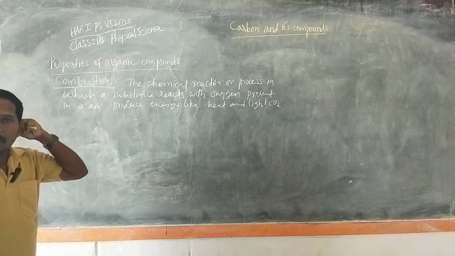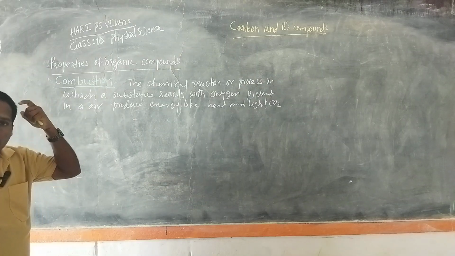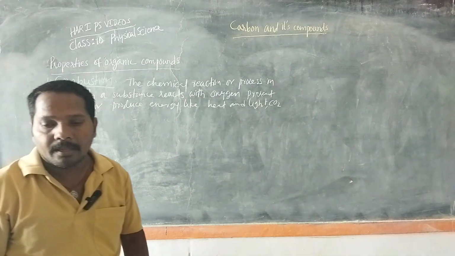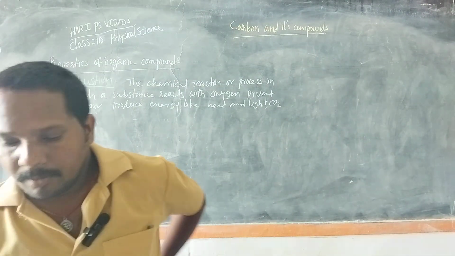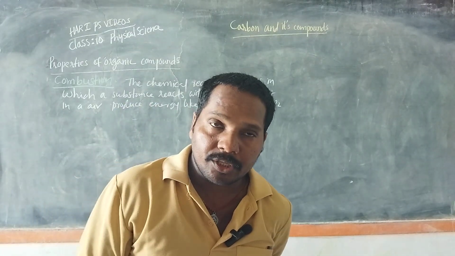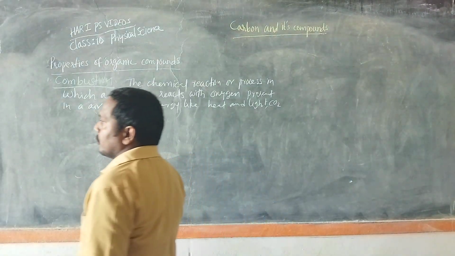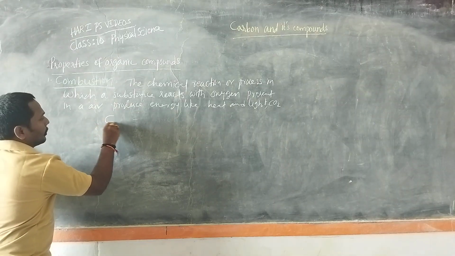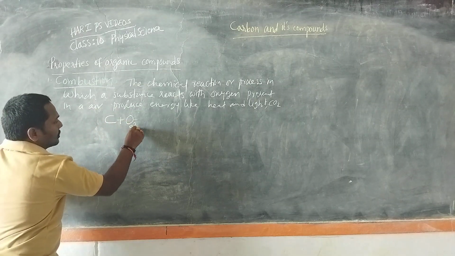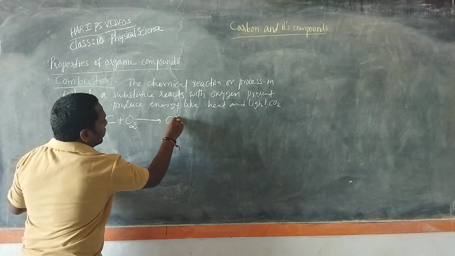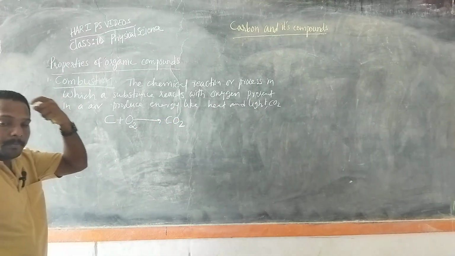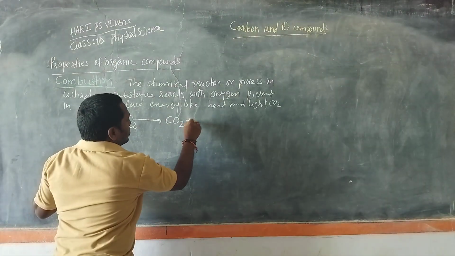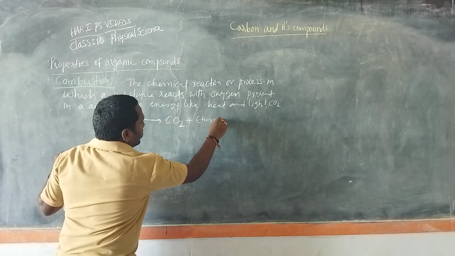Carbon compounds or the organic compounds are flammable. They burn in the air and produce heat energy, carbon dioxide and water. So combustion, for example, carbon reacts with oxygen. It gives us carbon dioxide on heating. Carbon dioxide plus some amount of energy also released.